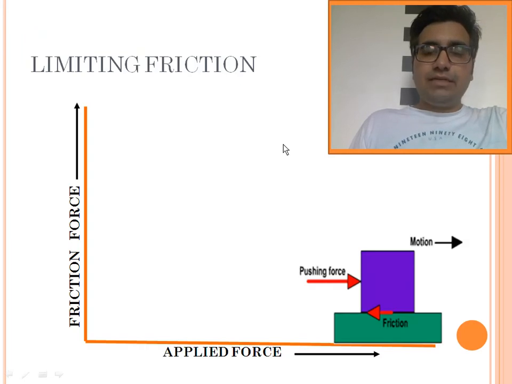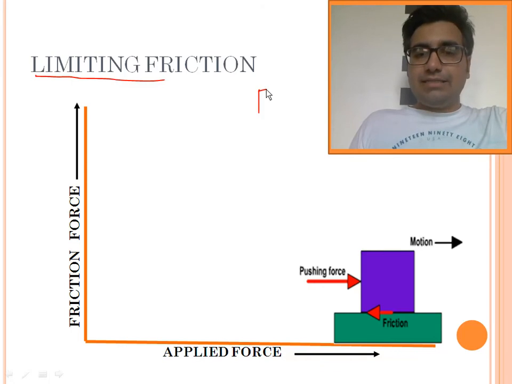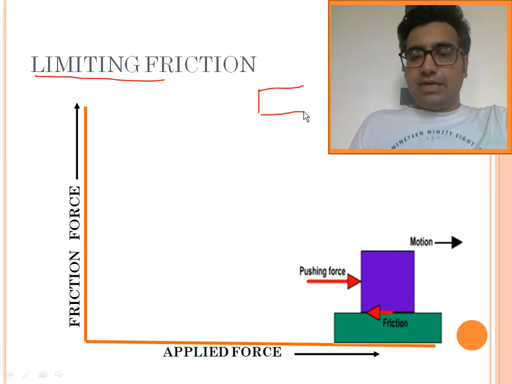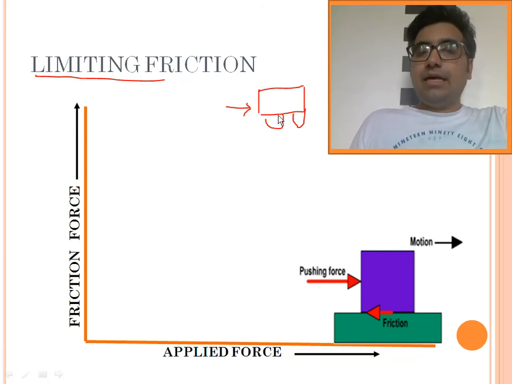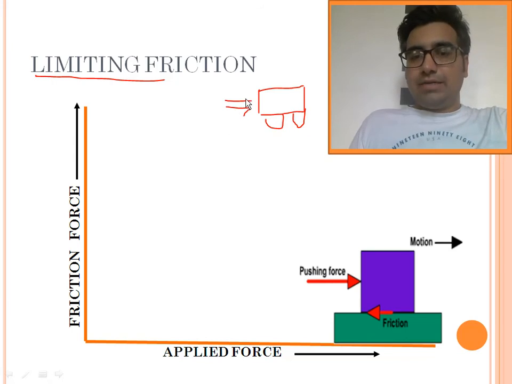Now my dear friend, here we are going to understand a term known as limiting friction, with the help of an example. Let us consider that there is a bus which is stuck on the road, and a person is trying to move the bus and he is not able to move it. Now he asks for help from another person. Even they try to push the bus, but the bus does not move. Then more and more people come, and because of the application of more people, the bus moves.